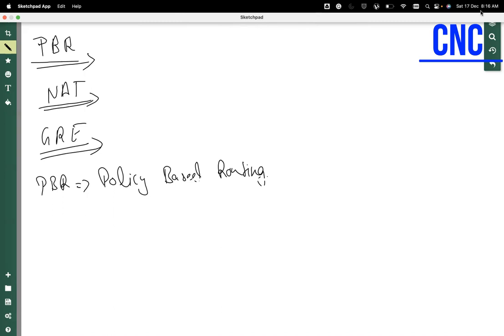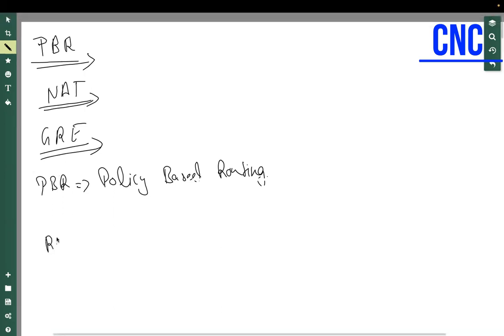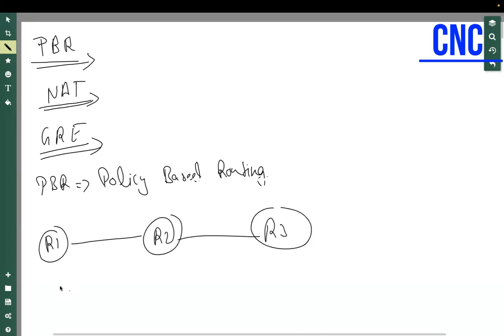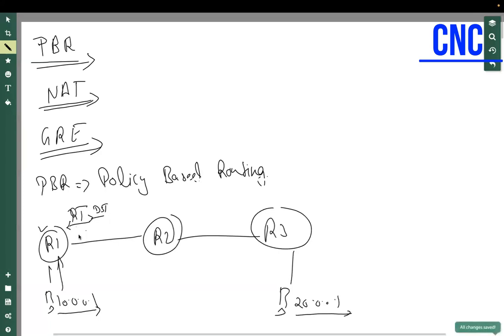I'll draw a diagram. We have, let's say, R1 that is connected to R2, that is connected to R3. We have a user here and another user here. This user has IP address 10.0.0.1. This user has IP address 20.0.0.1. In this condition, whenever this user sends a packet out, the source address will be this one and the destination would be this one, right? So whenever R1 verifies 20.0.0.0 in the routing table, that is basically looking for the destination route, that is checking the destination.